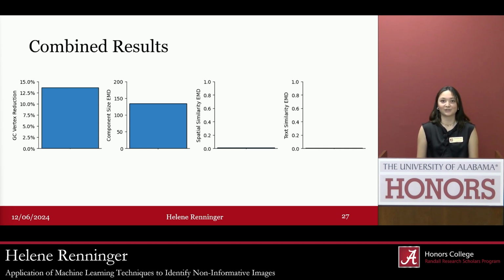And these results are a lot more of what we would like to see. We have a 13.63% reduction in the giant component, a big increase from what we had before. And then the remaining three metrics, which we, again, want to remain low, are low, if not lower than what we saw in the generic images. So this goes to prove that the combination of these methods proves to be successful.